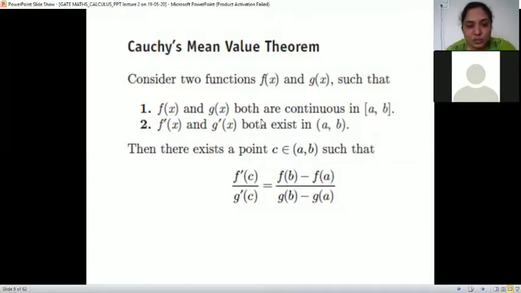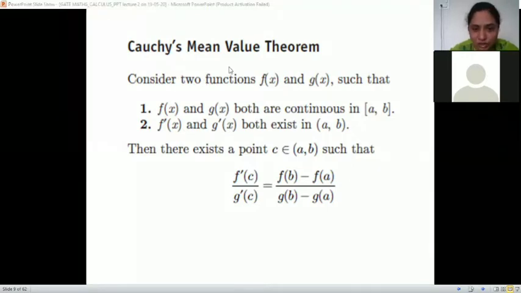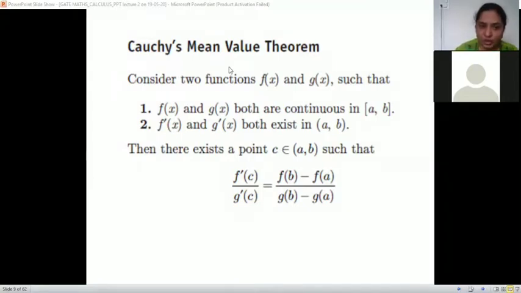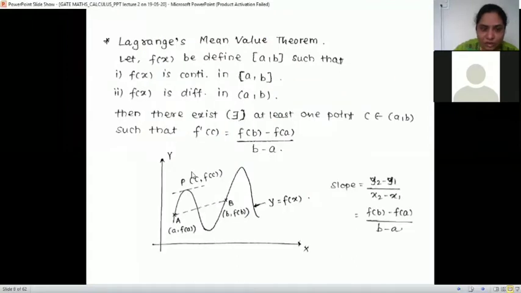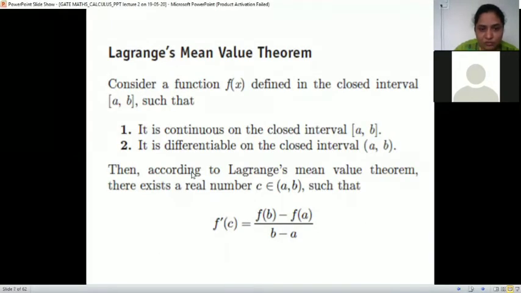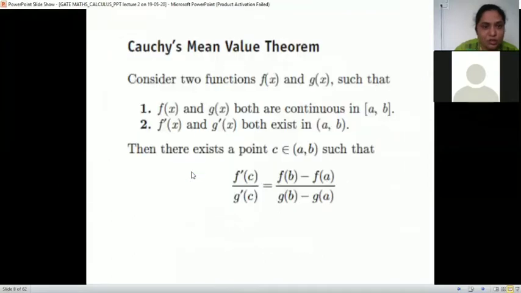Then there exists a point C in that interval such that, now this is the statement of Cauchy's mean value theorem, f dash of C upon g dash of C is f of B minus f of A upon g of B minus g of A. Is there any similarity between Lagrange's theorem and Cauchy's mean value theorem? In Lagrange's theorem, there is only one function. In Cauchy's theorem, there are two functions.